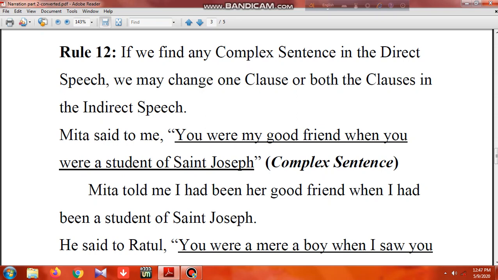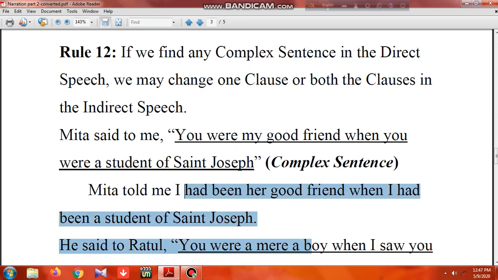It means direct speech. If you want to change it to indirect speech, what to do? We'll change both clauses in the complex sentence. What comes for said to? We know that it is told. So Mita told me, you were my good friend. You follows me, so for you we take I, and for were we take had been. So Mita told me that I had been her good friend when I had been a student of St. Joseph.